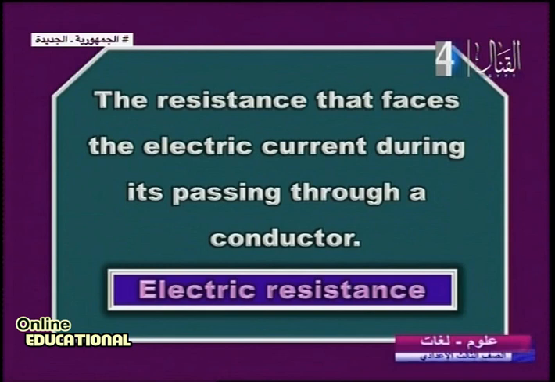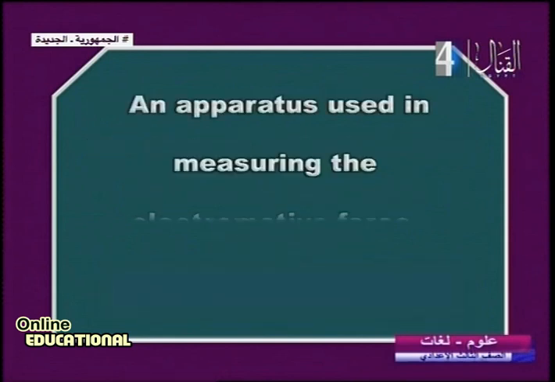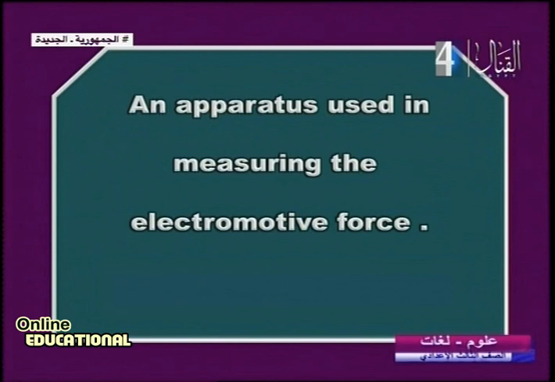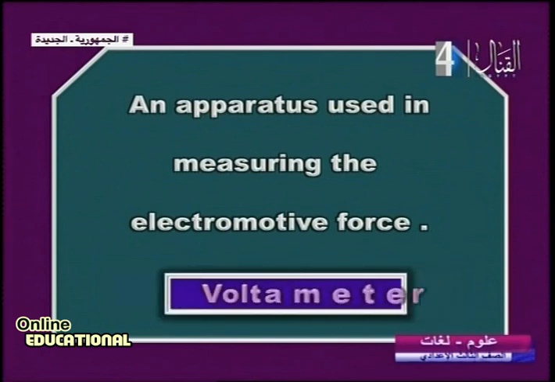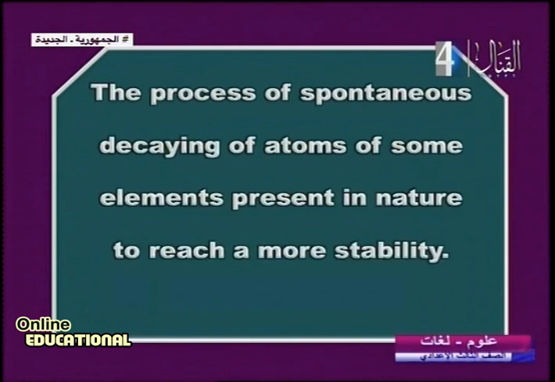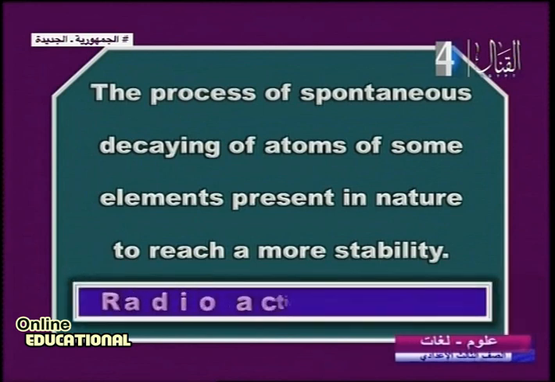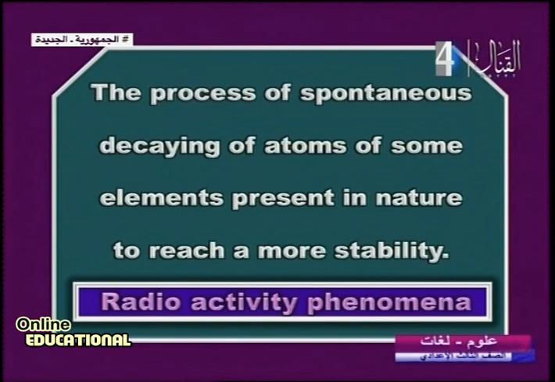Another question: an apparatus used in measuring the electromotive force. Apparatus, yes, we know. What does it mean? It means voltmeter. Why? To measure EMF. Another question: the process of a spontaneous decay of the atom of some elements present in nature to reach more stability. What does it mean? Process, radioactivity phenomena, yes, to arrive at more stability. Different meaning for the same answer.